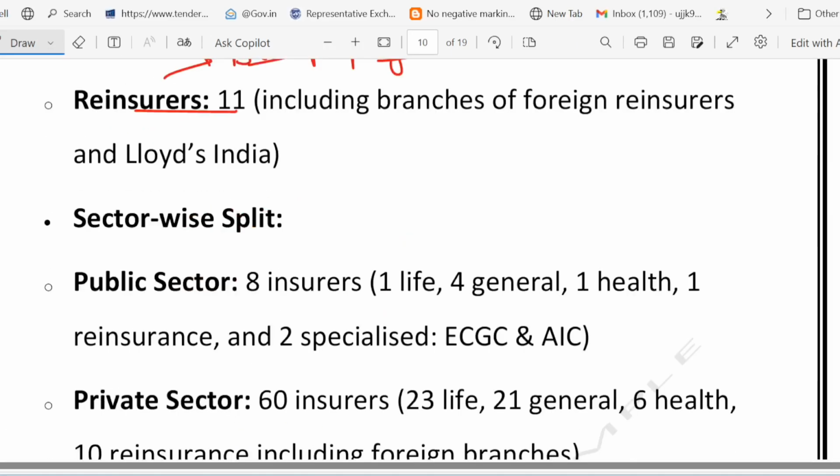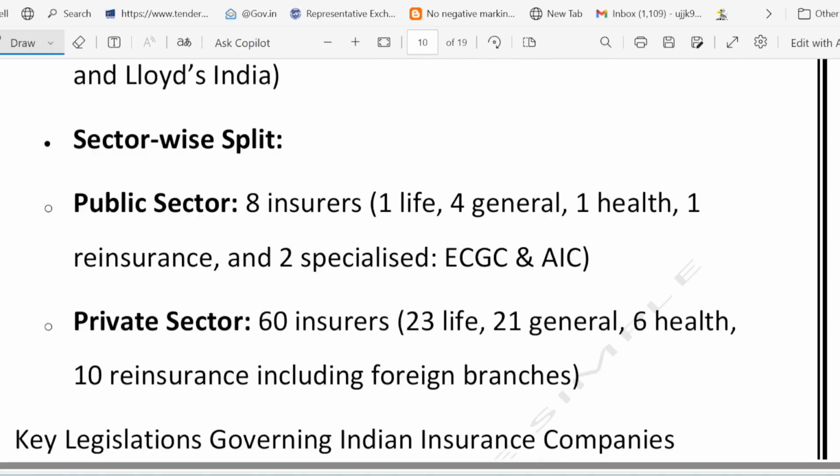If you look at the public versus private bifurcation, government-owned PSUs number 8 insurers, and LIC is the MS Dhoni of this team in the public sector. In the private sector, there are 60 insurers, like HDFC Life, ICICI Lombard, etc., and the Virat Kohlis are there. Just like how Reliance Jio disrupted the telecom industry, private insurers changed India's insurance game post 2000.